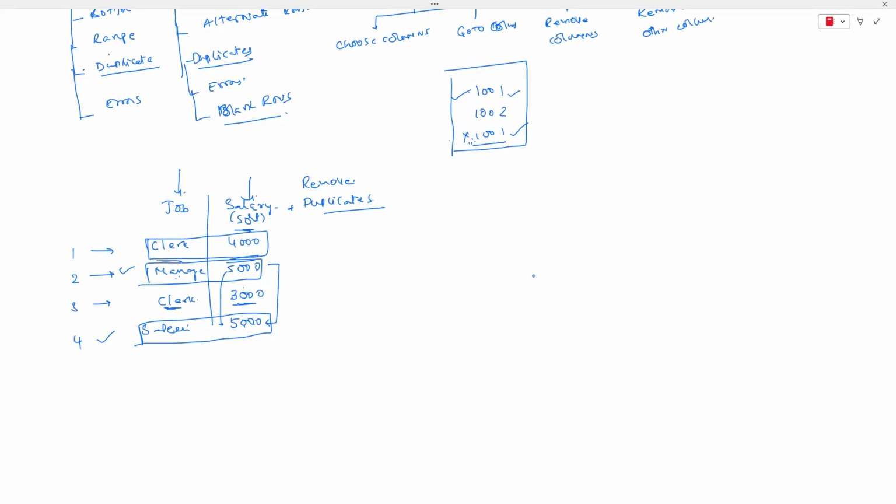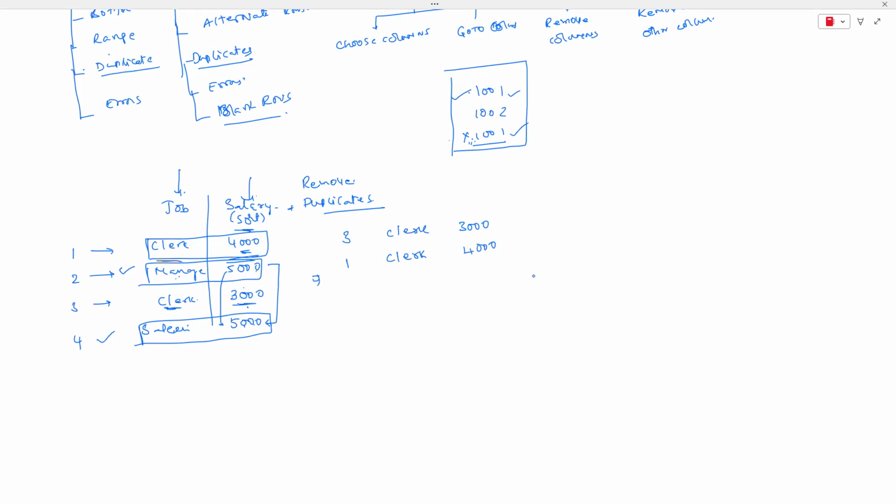So don't leave the records as they are and just rearrange this particular column. What will happen when you sort the data, guys? Who is having the lowest salary? 3,000. So the 3,000 record will go up. That means the third record will go first. So the first job is going to be clerk and salary is going to be 3,000. Then who is the next record, guys? It is going to be 4,000. The first record will now become the second record. The job is going to be clerk. Salary is going to be 4,000.